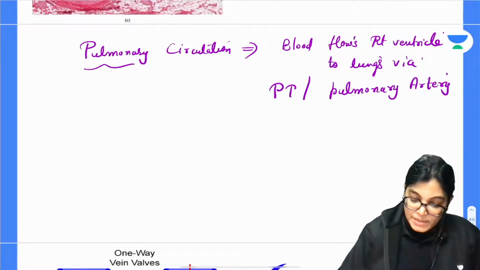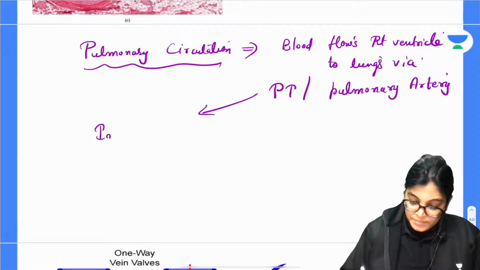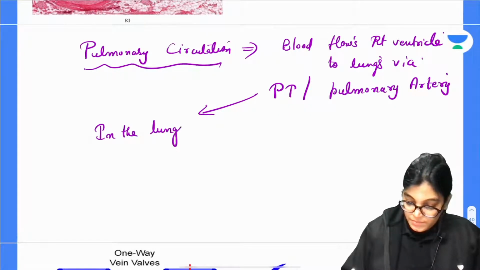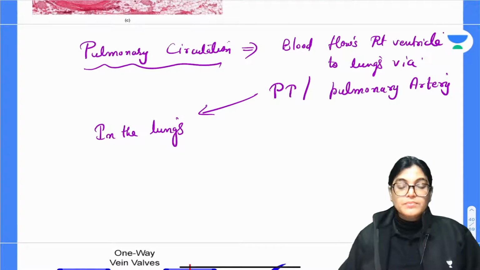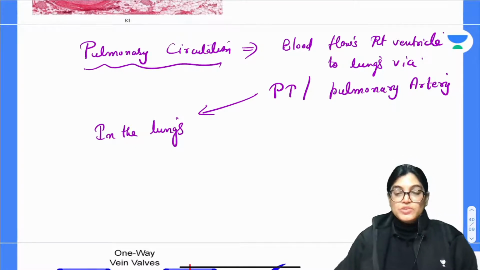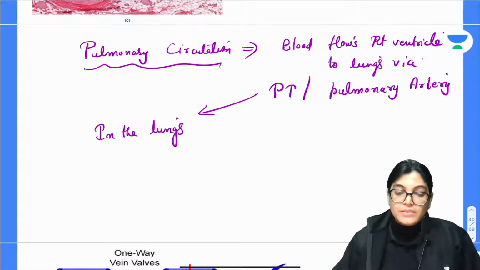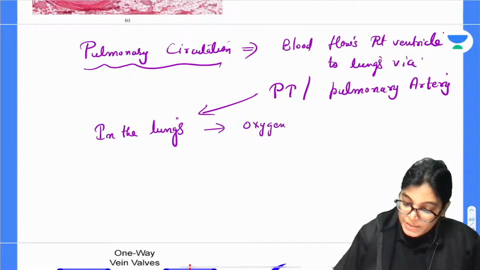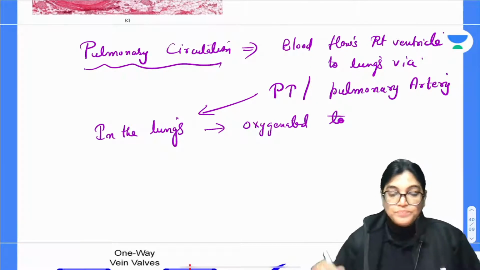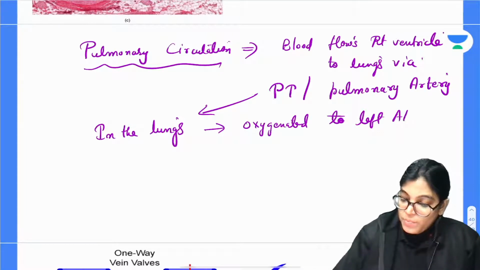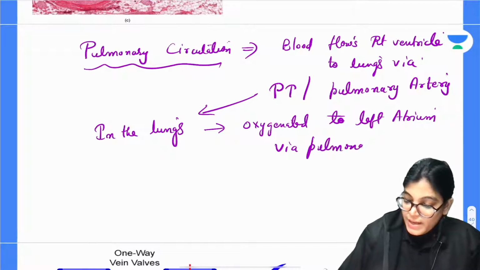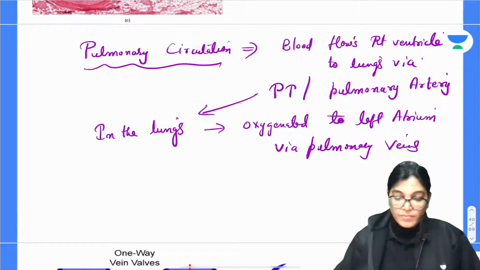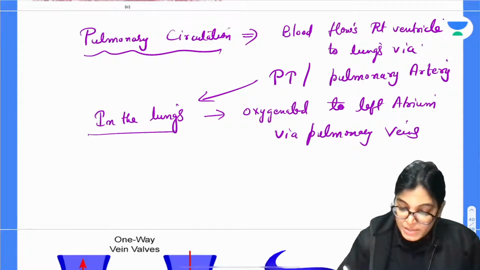In the lungs, we know that carbon dioxide is exchanged for oxygen, and oxygenation of the blood takes place. After that, the oxygenated blood is returned to the left atrium via the openings of the 4 pulmonary veins. This whole circulation is called pulmonary circulation.